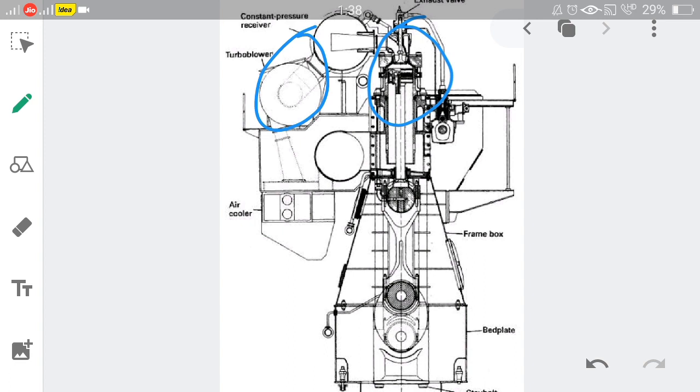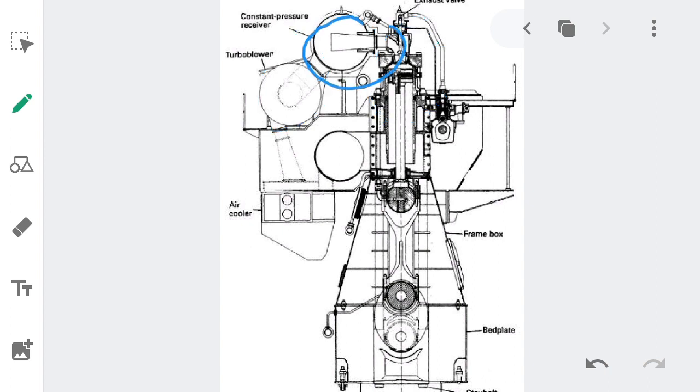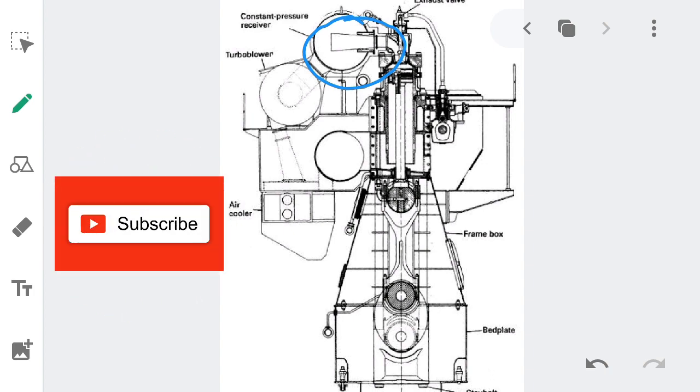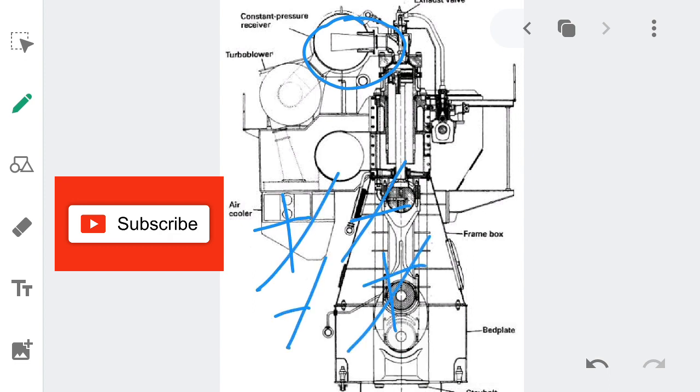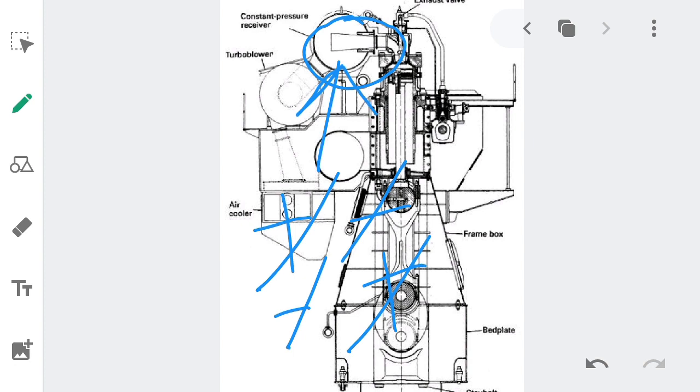So guys, now let's discuss the second module. All the exhaust gas from each unit will be coming to this junction, that is the exhaust manifold or constant pressure receiver. As this exhaust gas comes from each unit, the exhaust gas will have pulses. Let it be a positive pulse, negative pulse, positive pulse. All these pulses will be cancelling each other. As they cancel each other, the pulses will be nullified at this junction, that is the exhaust manifold.